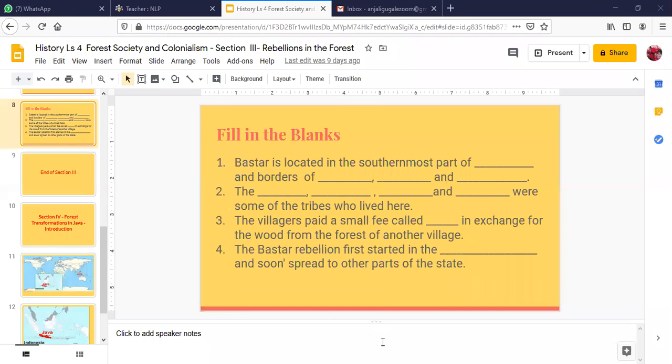Question number 1 is, fill in the blanks. Bastar is located in the southernmost part of dash. Only give one answer. Raise your hands. Okay, Kunj, you can answer. Chhattisgarh. Very good.